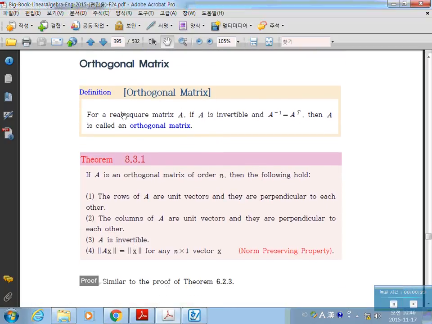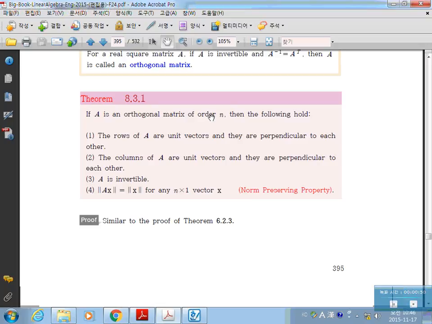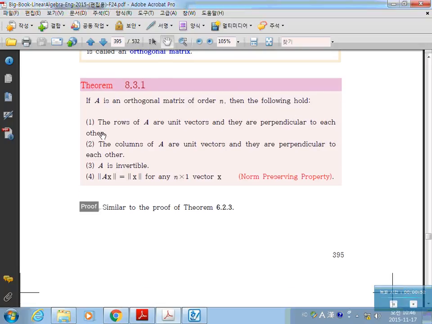First, for a real square matrix A, if A is invertible and A inverse is the same as A transpose, then A is called an orthogonal matrix. What that means is, if A is an orthogonal matrix of order n, then the following four facts hold.